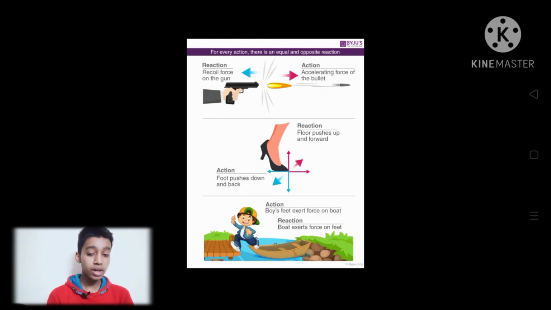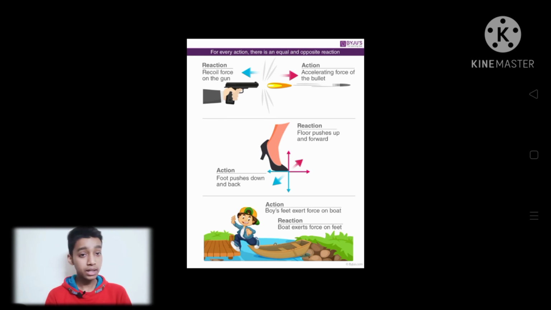The best example of this law is when you fire a bullet from a gun, the gun pulls your hand back toward you, because the gun applies force on the bullet, and the bullet also applies some force on the gun. So your hand is pushed back after firing a shot.